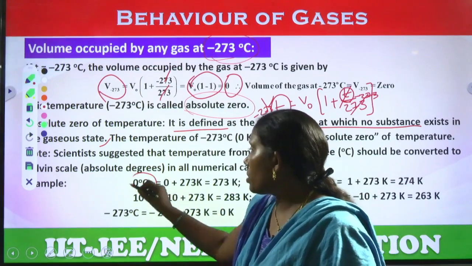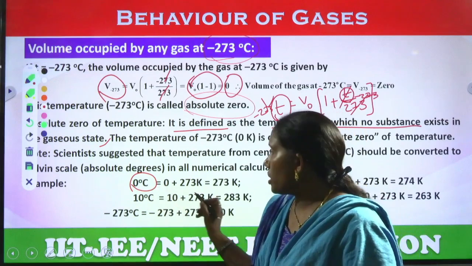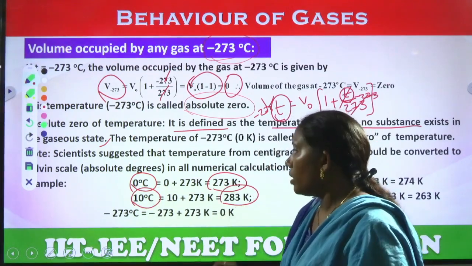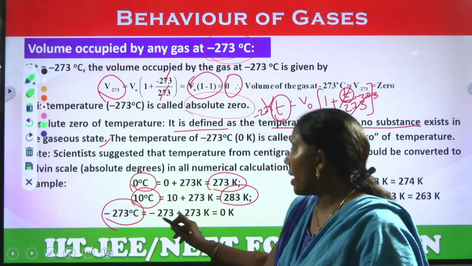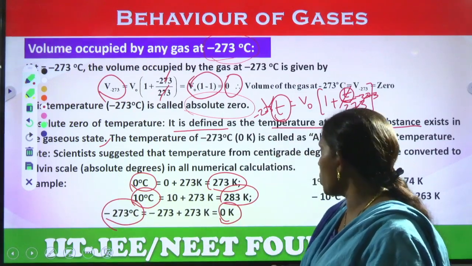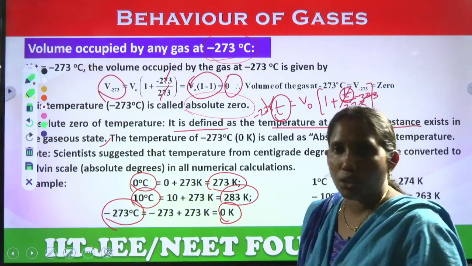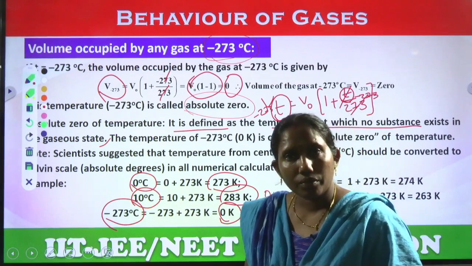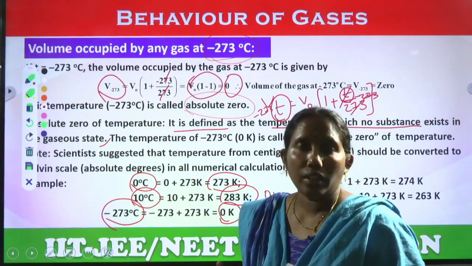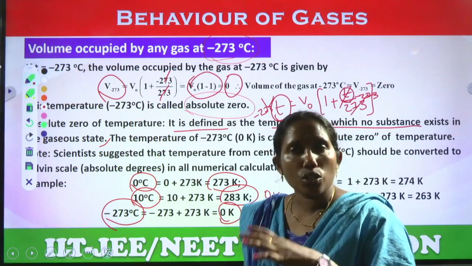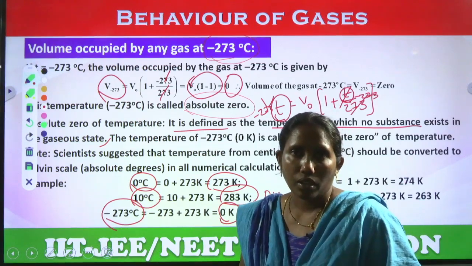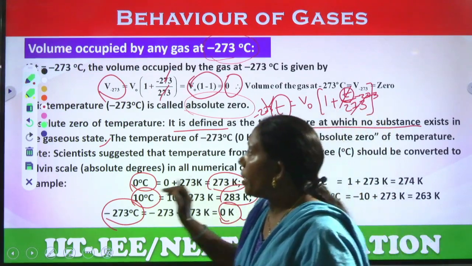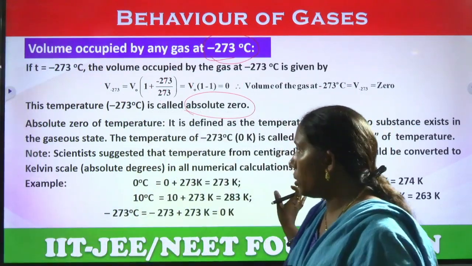So, here we have some conversions. 0 degrees means 273 Kelvin, 10 degrees means 283 Kelvin, but minus 273 means minus 273 plus 273, means 0 Kelvin. This is called absolute zero. At 0 Kelvin temperature, no substance is existing at particular volume, right. So, the volume occupied by any gas at minus 273 will be 0.